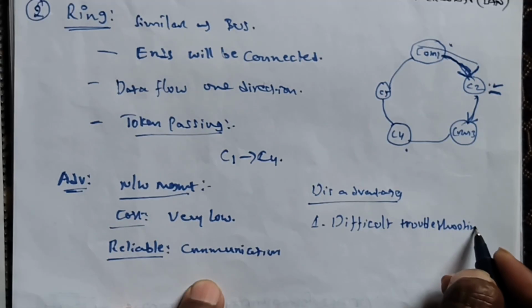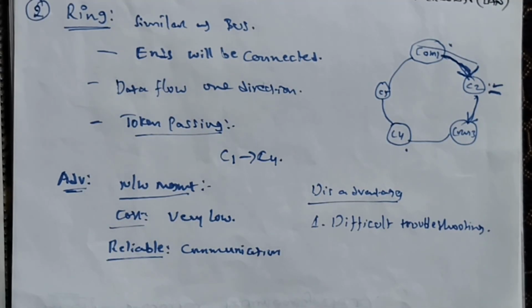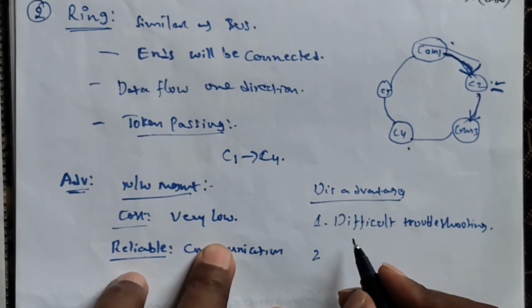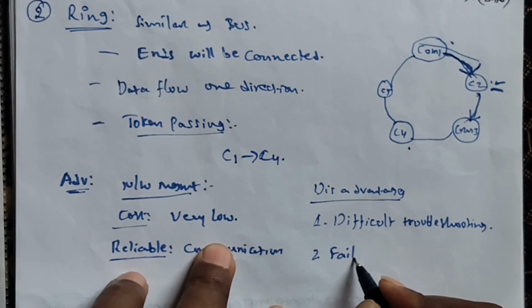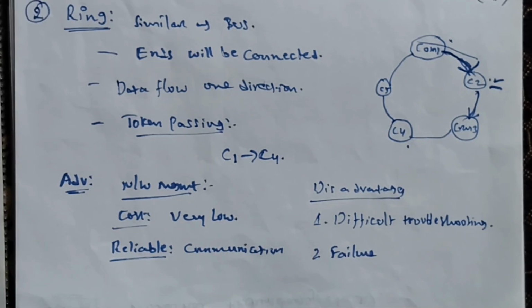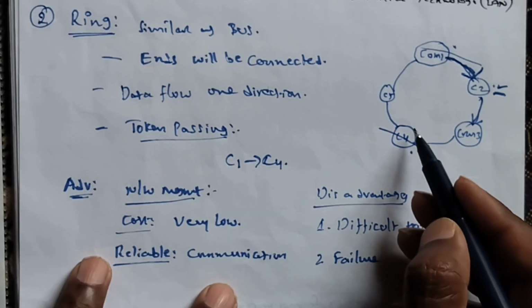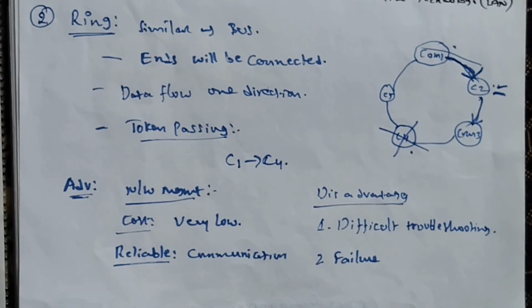Difficult to troubleshoot. Okay. Next, the second one is the failure. What is the failure here? Failure is nothing but the breakdown of one station leads to failure of the overall network. Why? Because in this ring topology, if any system is damaged, then the entire loop will be damaged. So this is one of the failures.